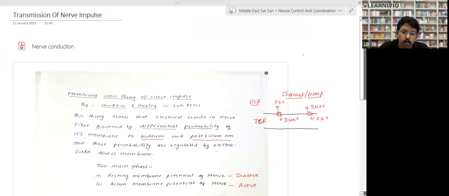Transmission of the nerve, the most important question of this chapter. But let me tell you, they can ask you to draw the diagram of the brain, the diagram which you have seen previously. They can ask you to tell the function of cerebellum, pons, right? They can ask you to draw. These are 3 marker questions. They'll ask you the function of pons, or the function of cerebellum, or the function of complete hindbrain and forebrain. So they can ask you this in hindbrain. They can ask you the forebrain. They can ask you the function of frontal, right?